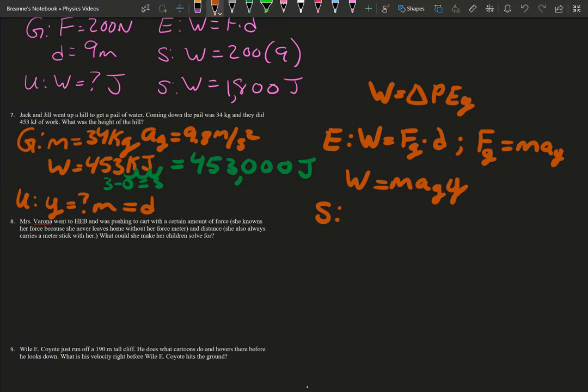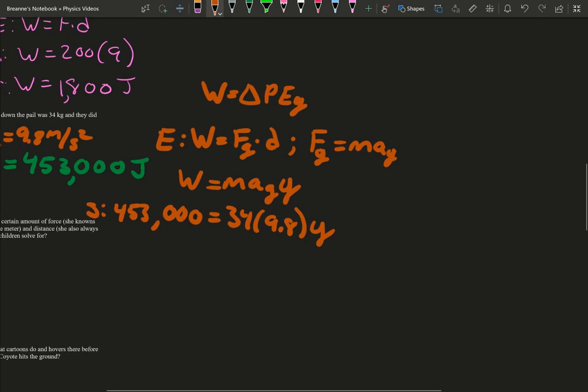So if we substitute, we get that work equals mass, which is 34, times 9.8, times our height, because we have work. Oops, there we go, we have work. Work's that really big number, 453,000. So that's our substitution. We go ahead and do 34 times 9.8, and we get over here.